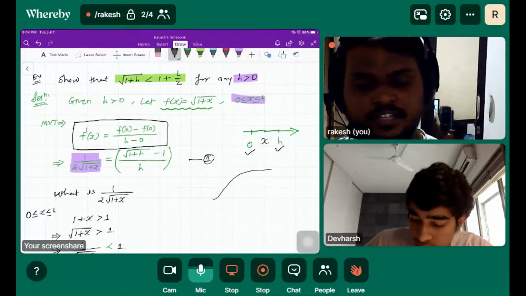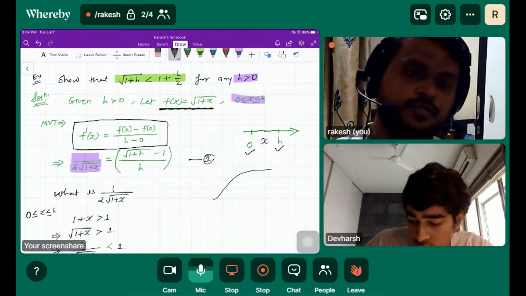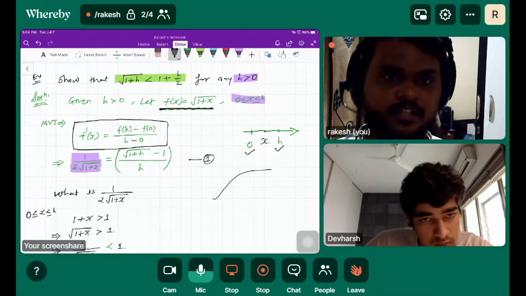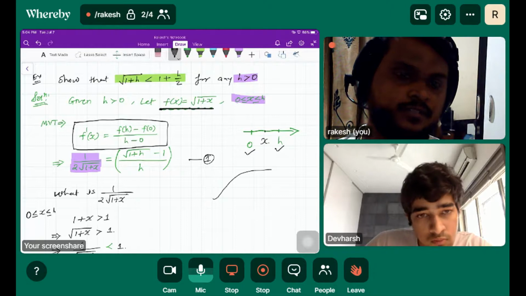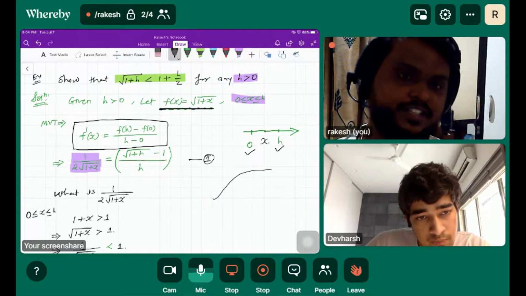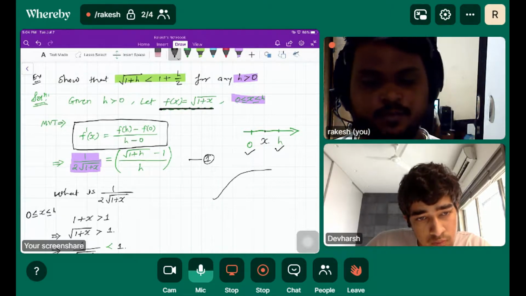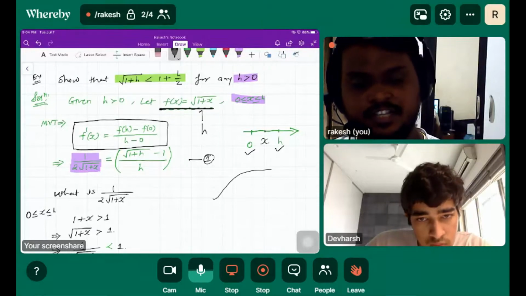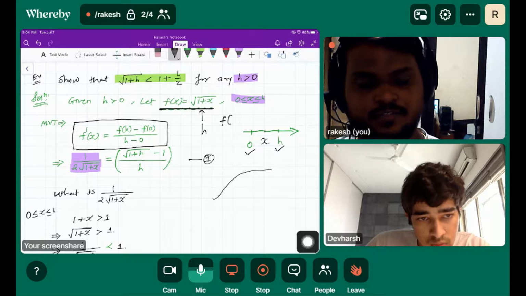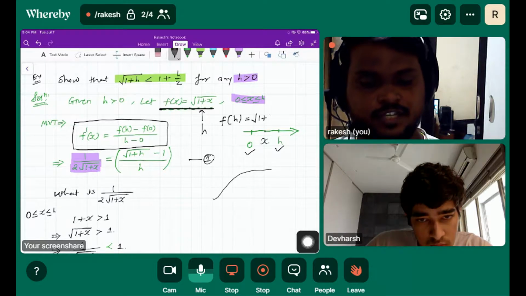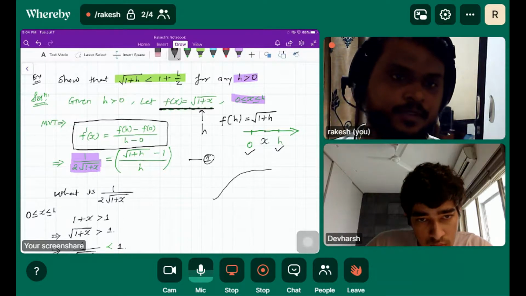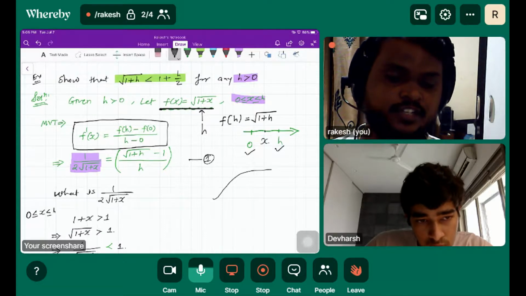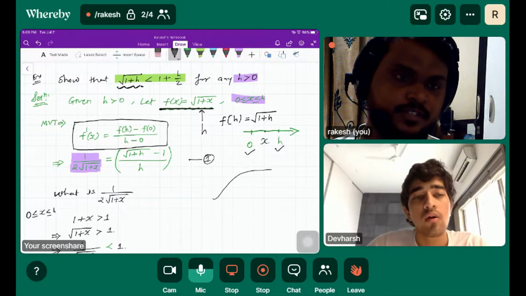So we have considered this function f of x is equal to root 1 plus x. Why have we considered this? Because if we consider this, then only we can have the terms which include root of 1 plus h. We are going to plug h in the function, so that will give us f of h is equal to root 1 plus h. So at least we will get some of the terms by considering this kind of function.